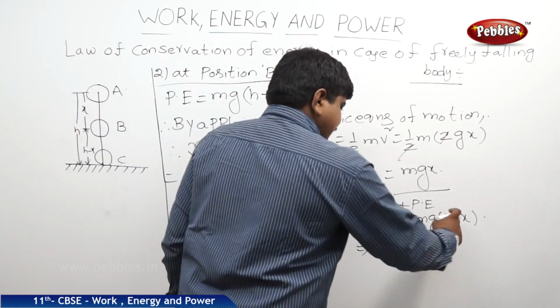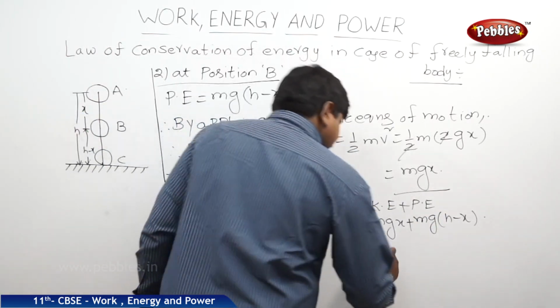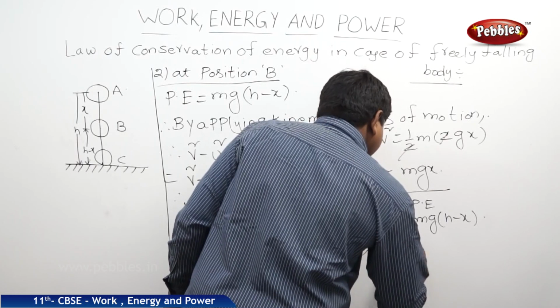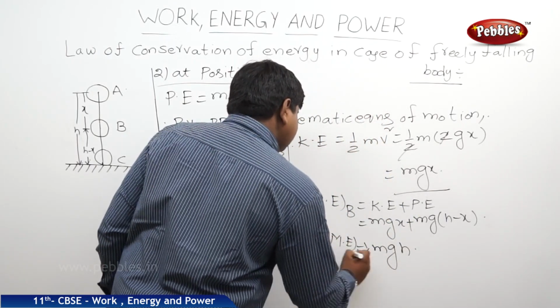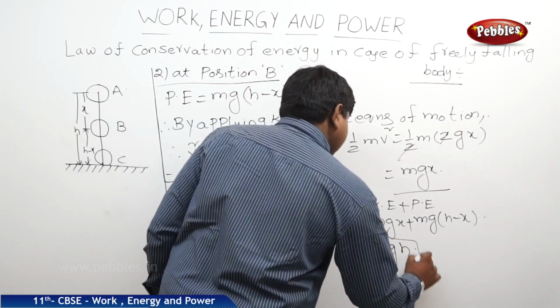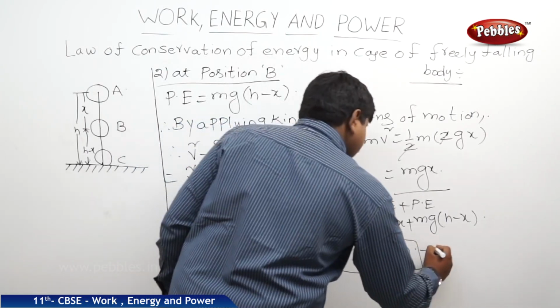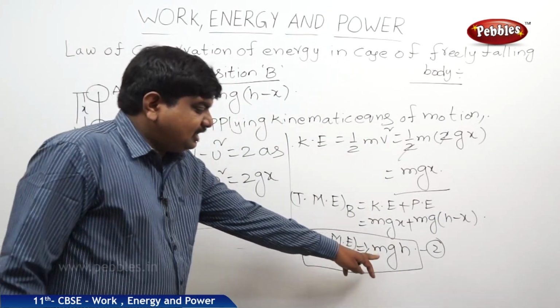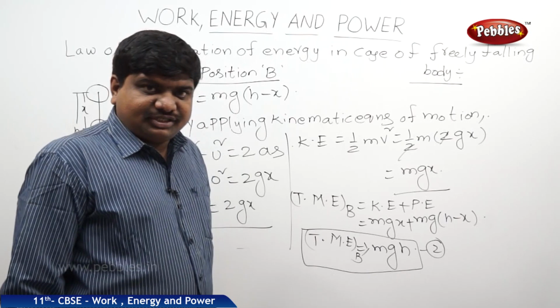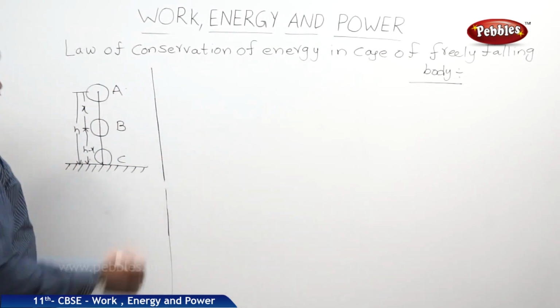So therefore mgx minus mgx will get cancelled, we will get mgh. So the total mechanical energy at B is equal to mgh. This is equation 2. The third case is at position C.